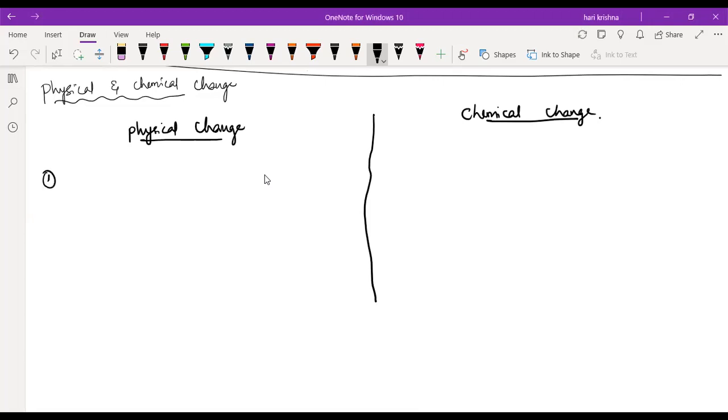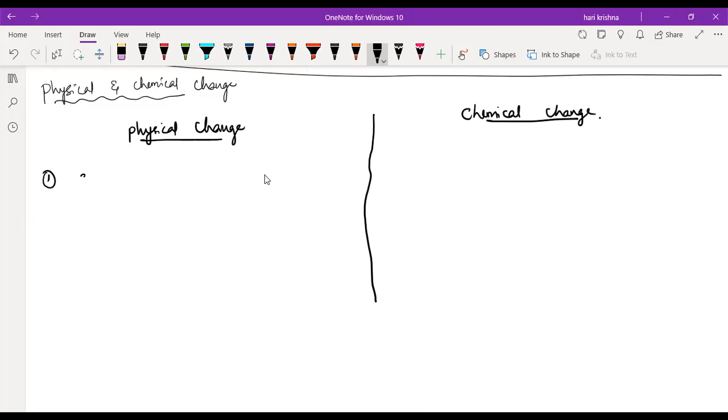Physical change means simple change in the physical properties, such as change in the shape, size, color, change in the state. Whatever things you can sense with the help of the five senses, that is a physical change.